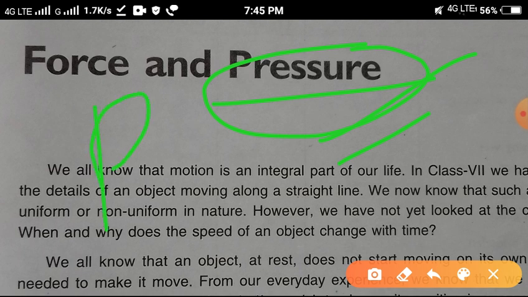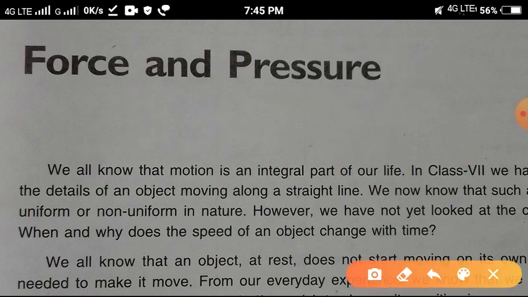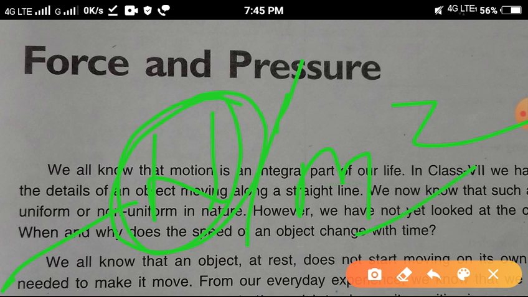It is also expressed in ATM. ATM means atmospheric pressure. What is atmospheric pressure? 780 bar. The SI unit is bar, or Newton per meter square. The SI unit of force is Newton, and meter square is the area. So Newton per meter square.